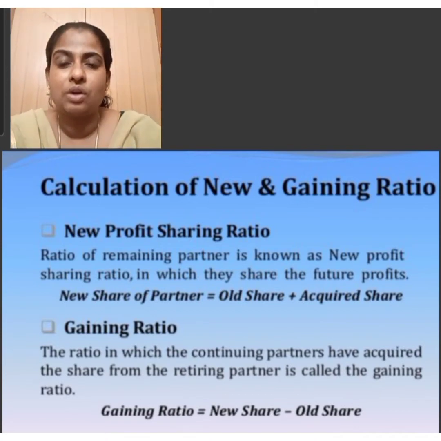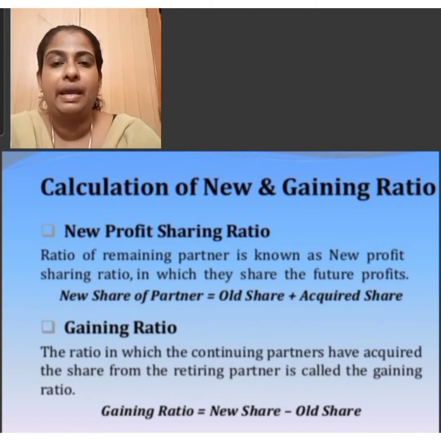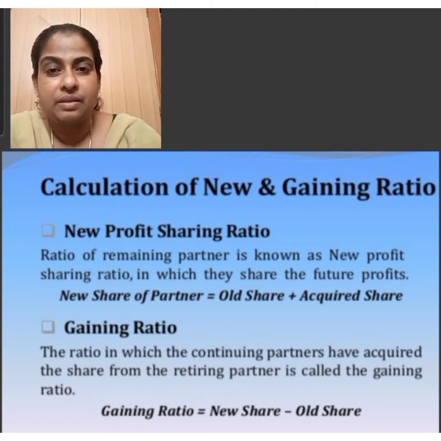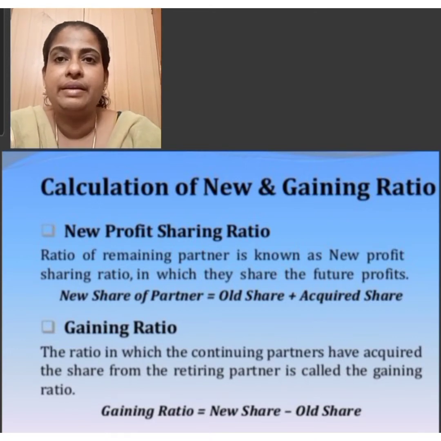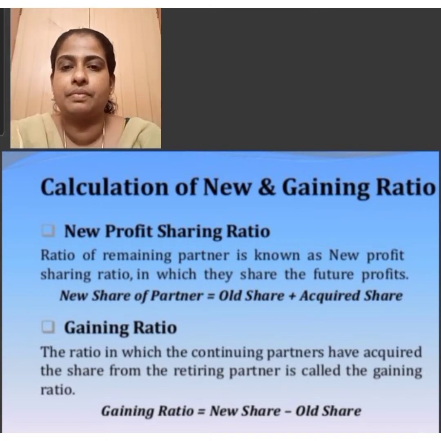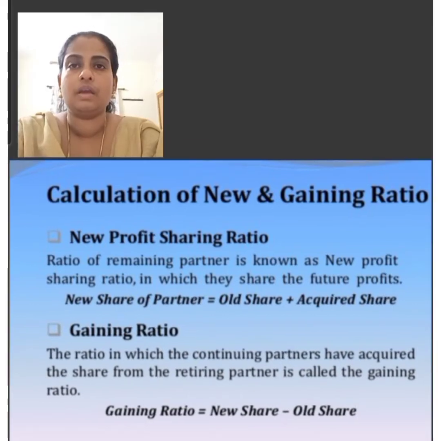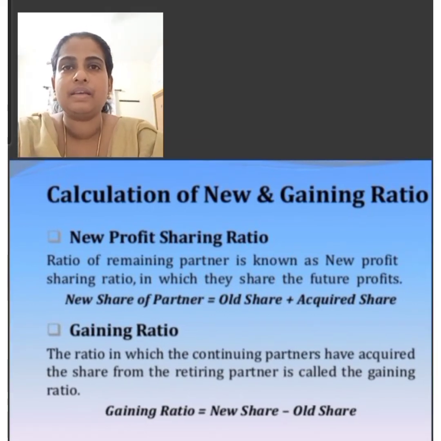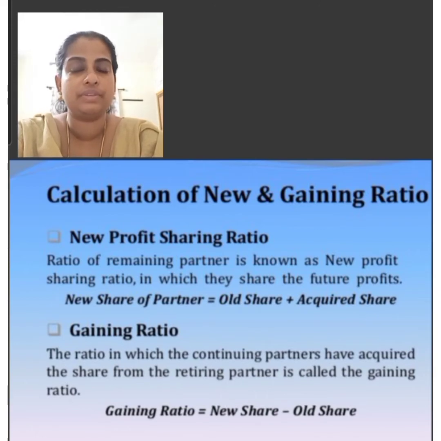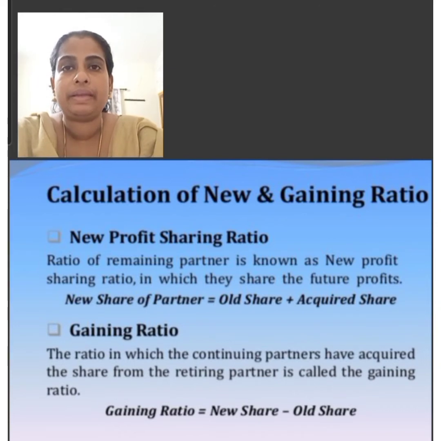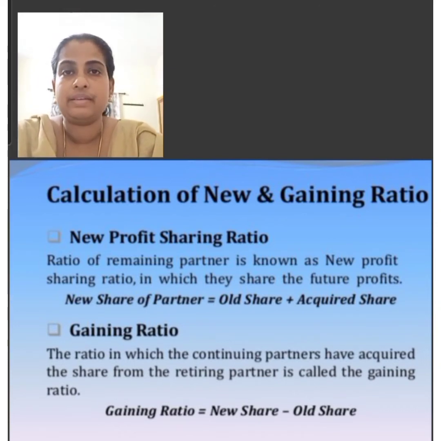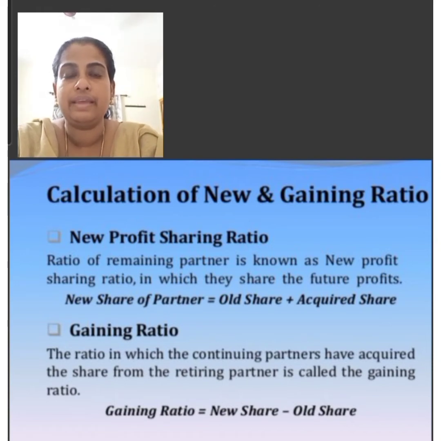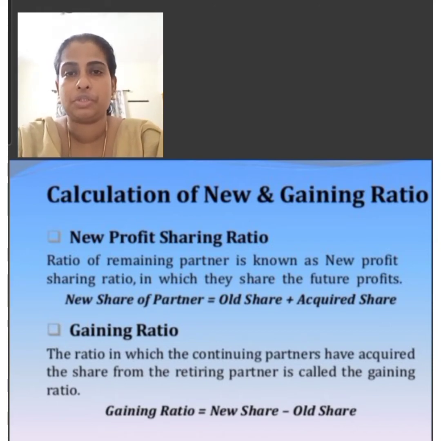Now we are going to solve one problem. Suppose A, B and C were partners sharing the profits in the ratio of 3:2:1. Find the gaining ratio when A retires. Since the new profit sharing ratio of the remaining partners is not given, the gain to the remaining partners is in their old ratio. When A retires, the gain to B and C is in the 2:1 ratio.